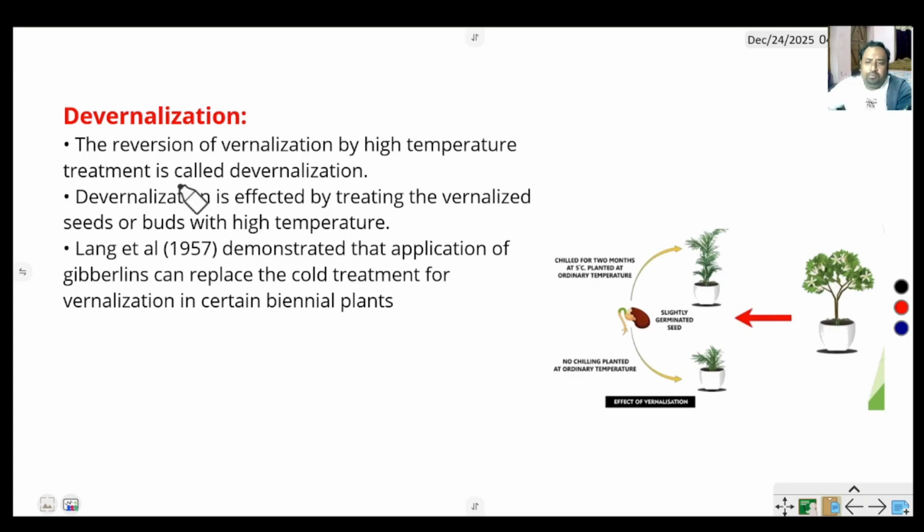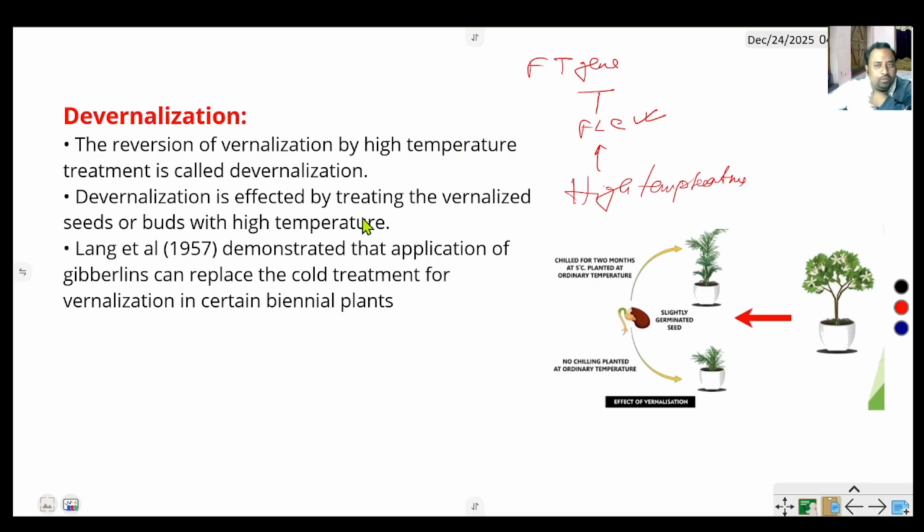Now the devernalization process: when the vernalized plant is treated with high temperature, the FLC gene, the flowering gene, is activated and inhibits the FT gene, flowering locus T gene.